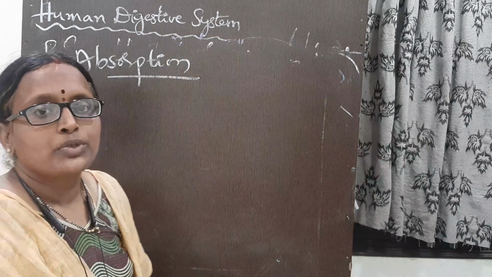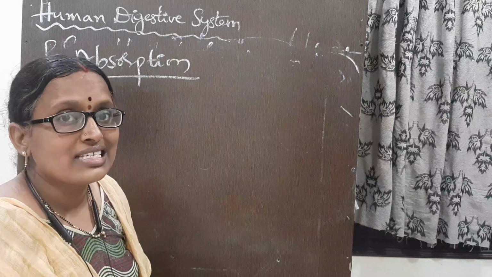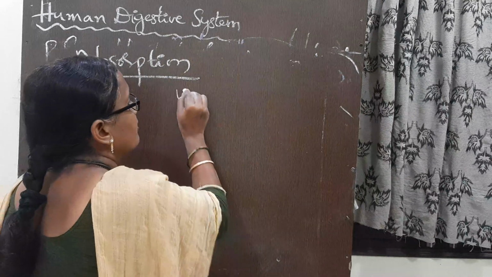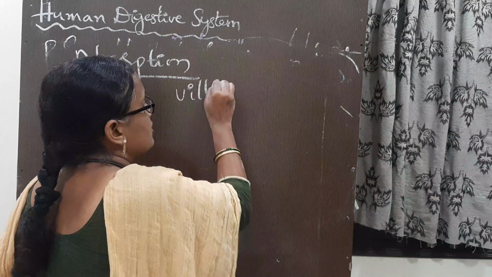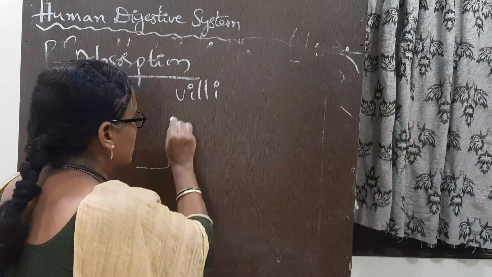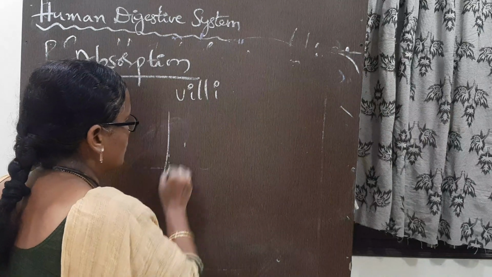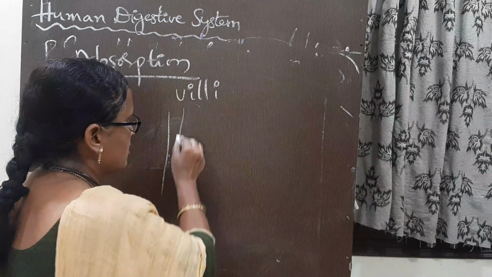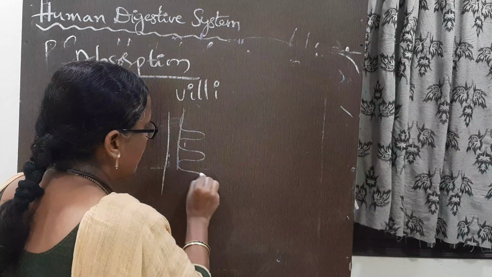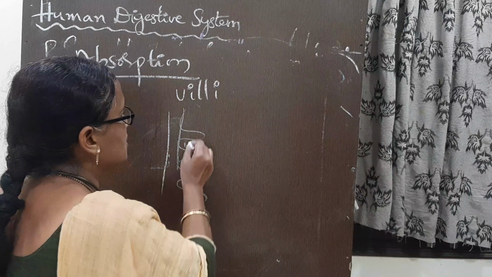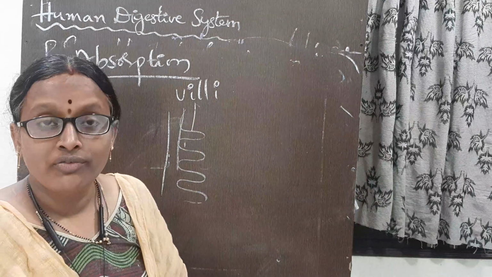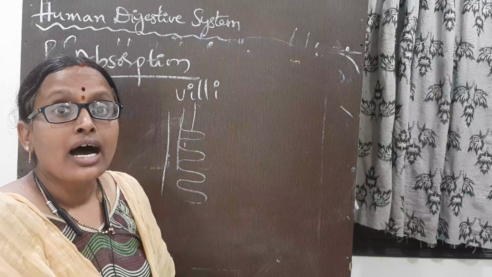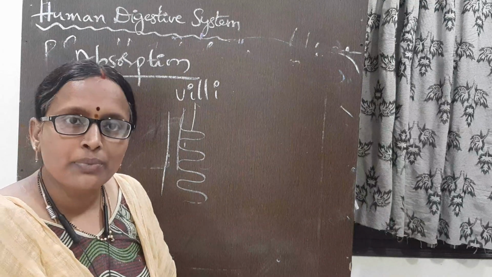So for this absorption, our small intestine consists of small finger-like structures, villi. The small intestine is a tube-like structure. It increases the area by producing small finger-like projections. These are known as villi. They increase the surface area of absorption.